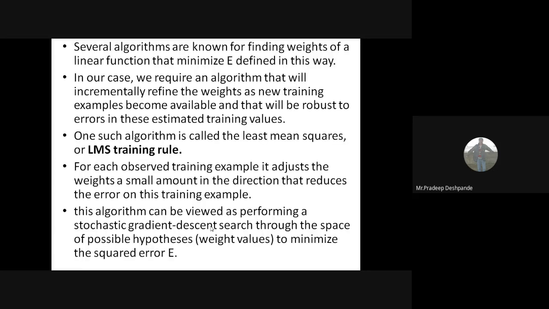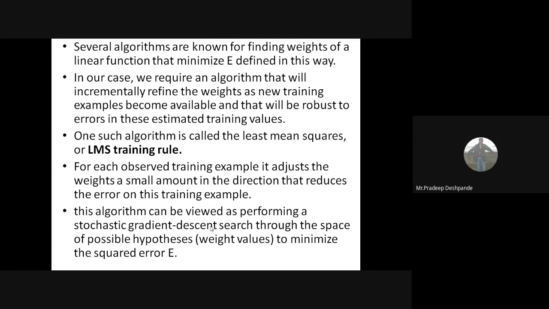Several algorithms are there for finding the weights of a linear function that minimize the error E defined in this way. In our case, we require an algorithm that will incrementally refine the weights as new training examples become available, and that will be robust to errors in these estimated training values. Robust to errors means we are minimizing the errors. Obviously our work here is to minimize the error, so we have to choose the best algorithm that suits minimizing the error.